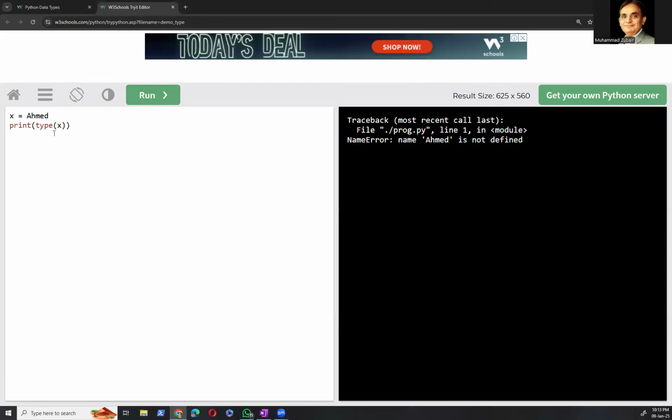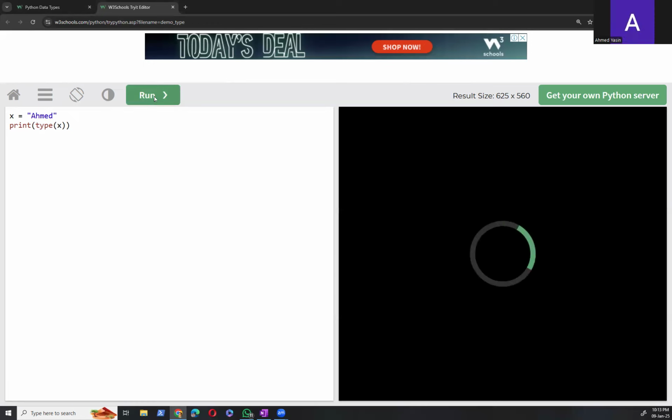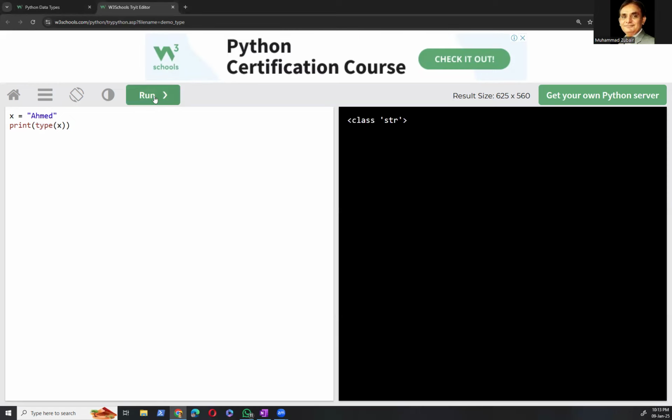How can we correct it? You have to press shift and then 2, to put the inverted commas, and it will tell us that it's a string.